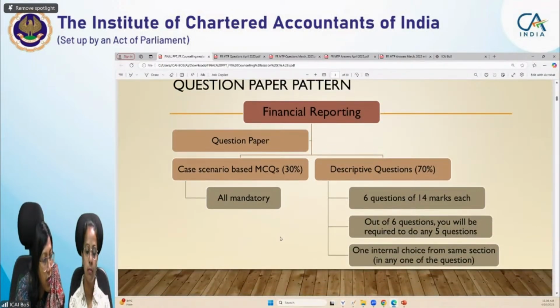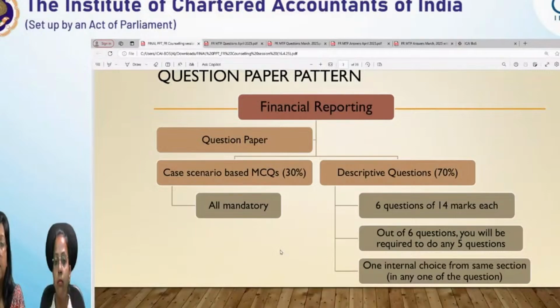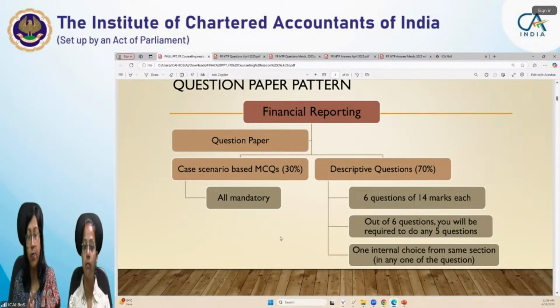Malay is asking, guide the way to start the exam. Should I attempt MCQs first or the descriptive questions and then MCQs? Students, what I believe is that in MCQs you are being provided with 4 options, so your thinking is somewhat restricted to 4 walls, that is 4 options. Another plus point of MCQs is that you are not supposed to give any reasoning, you are not supposed to give any calculation, or you can do it on a calculator, so it saves your time.